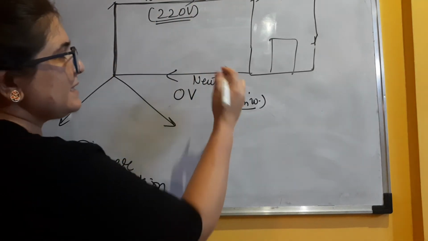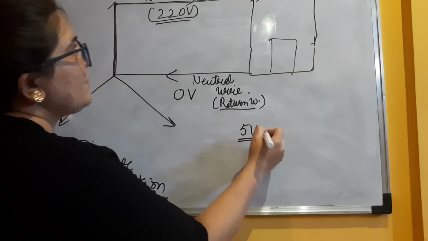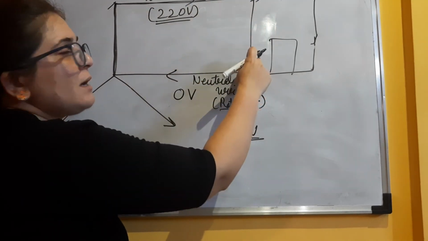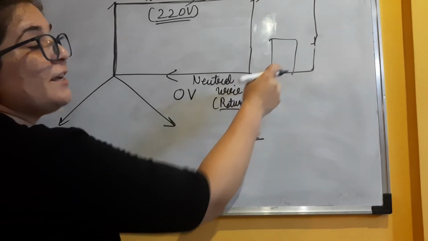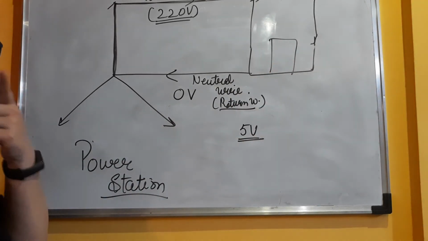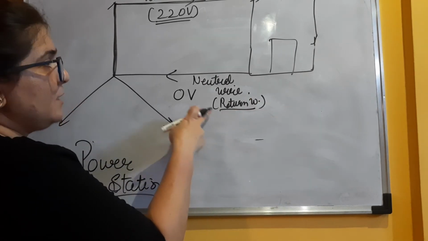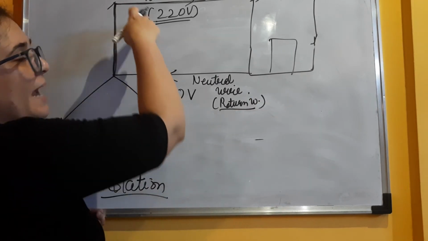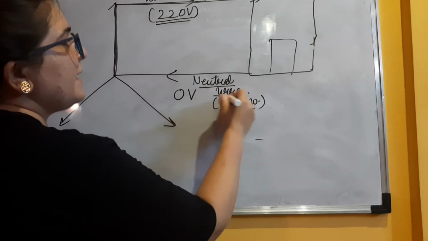Now assume that this neutral wire is at 5 volt. Now what is going to happen? This 220 volt will not come over here. 220 minus 5, 215 volt will come over here, and then your appliances won't work. So that's the reason neutral wire, which is also known as return wire, should always be at 0 volt, and live wire is always at 220 volt. Now how can we keep this neutral wire at 0 volt?